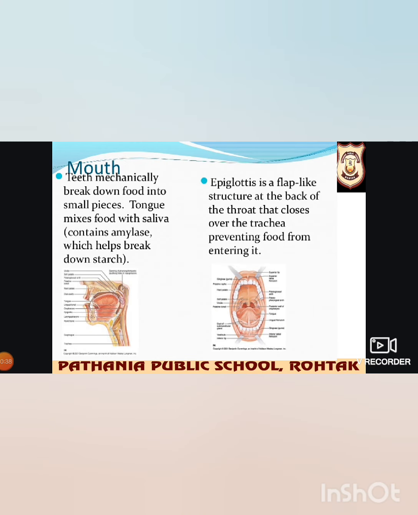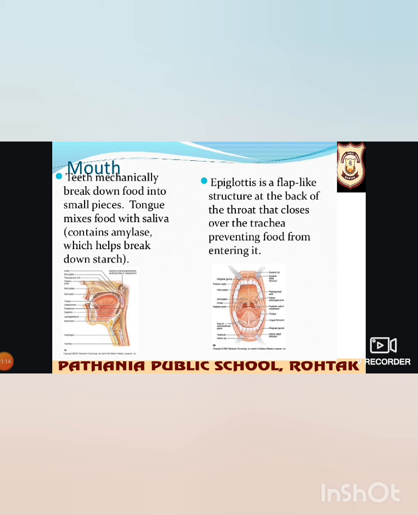Now we will start the digestion in human beings. We have to take in food through the mouth. We are going to digest it and then we are utilizing it. The undigested parts of the food are expelled from the body. So the food passes through a long muscular canal that is called the alimentary canal or digestive tract, and it begins at the buccal cavity and ends at the anus.